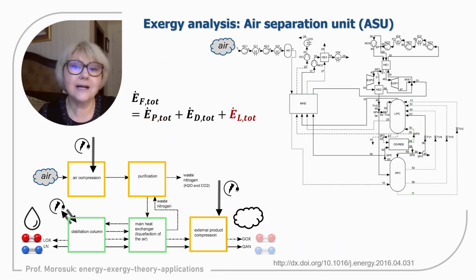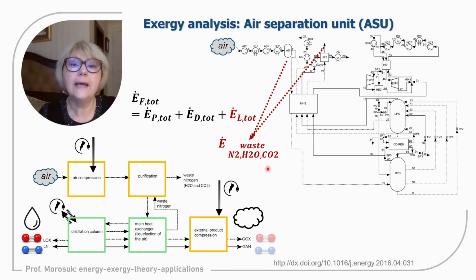And now let us discuss the losses of the overall system. The losses of the overall system are waste gases that will be emitted to the environment. First of all, air: after treatment, CO2 from the air will be removed, and also water. This is the first product.